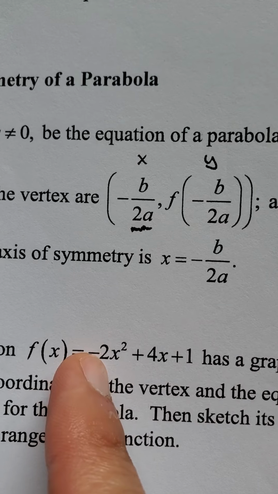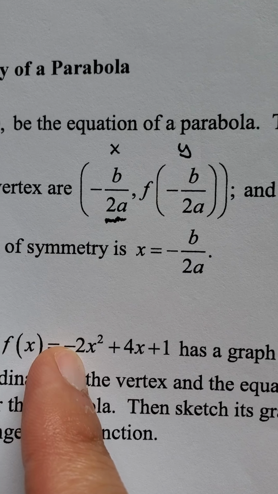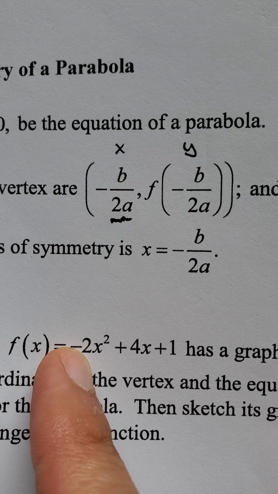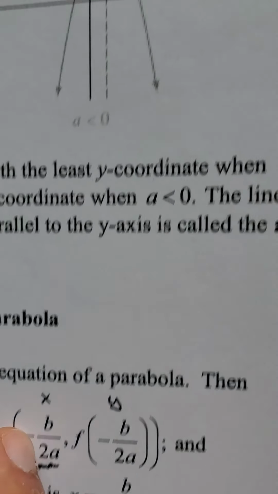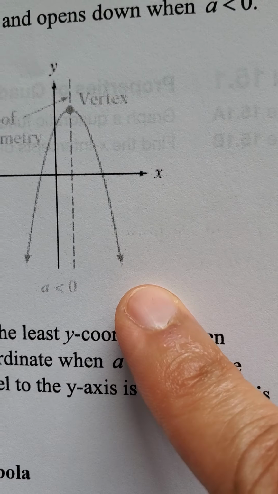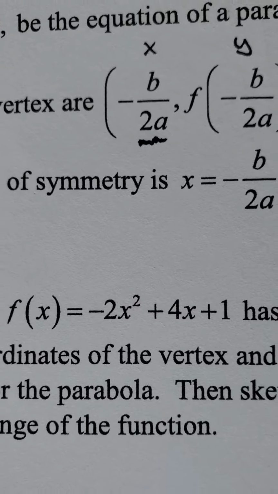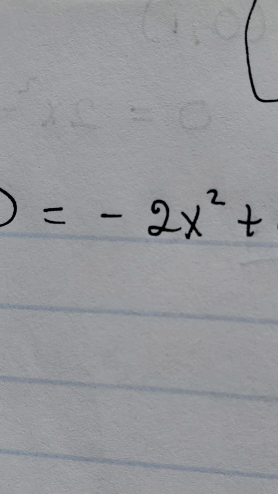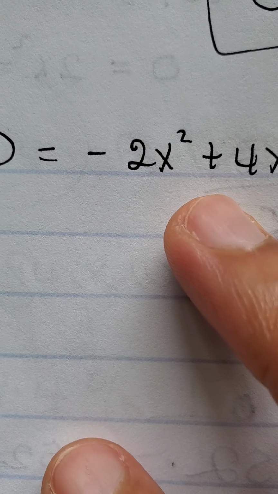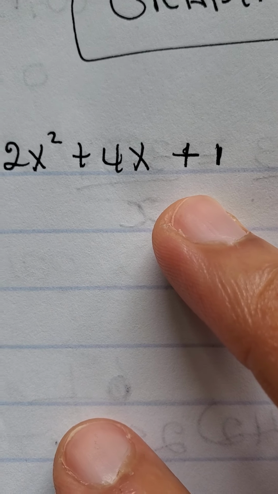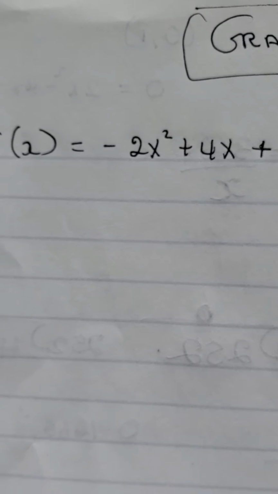Here we have our coefficient a equal to negative 2. What do you think will happen with our parabola? That's right, it will open downwards. All right, so let's see what that would look like. Good. So here we have our function f of x equal to negative 2x squared plus 4x plus 1. Let's see if we can graph this first.